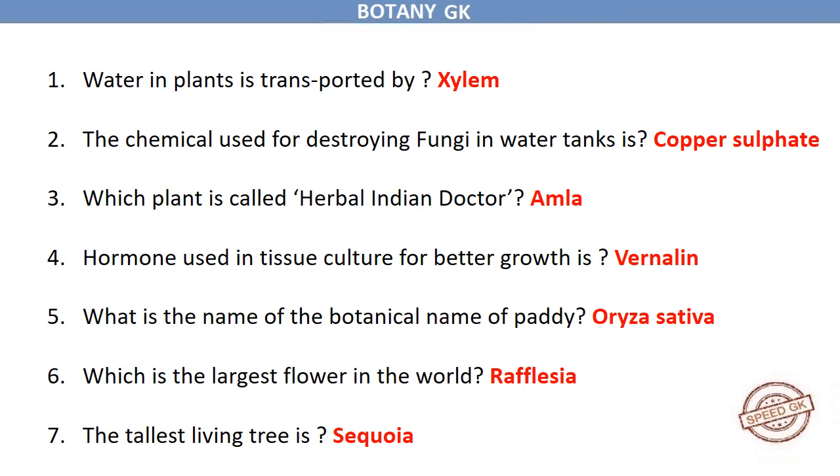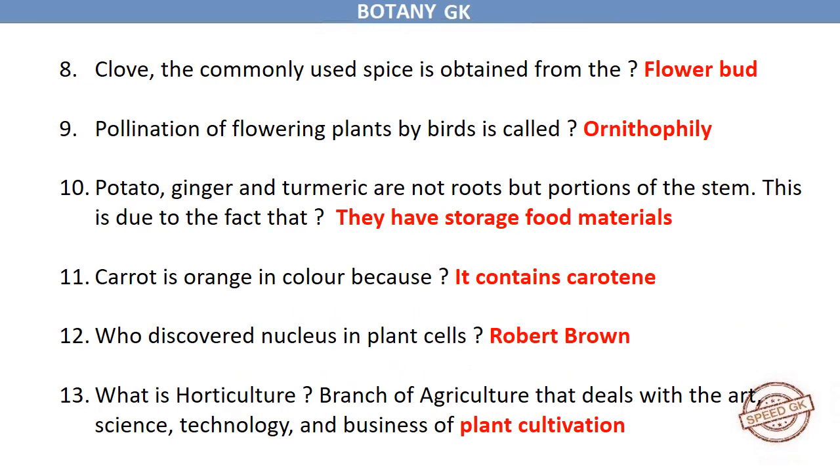What is the botanical name of paddy? Oryza sativa. Which is the largest flower in the world? Rafflesia. The tallest living tree is sequoia. Clove, the commonly used spice, is obtained from the flower bud.